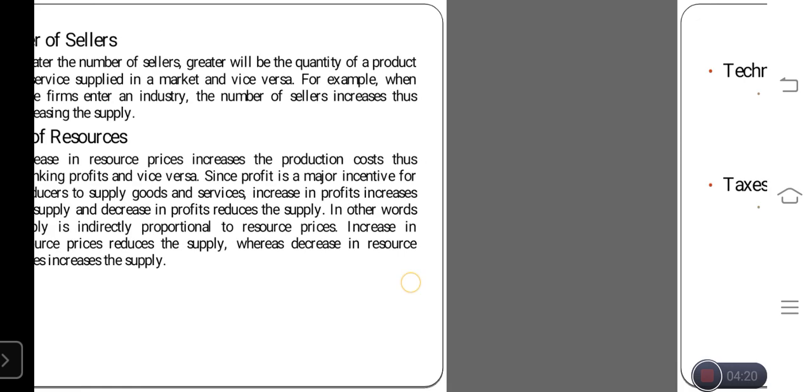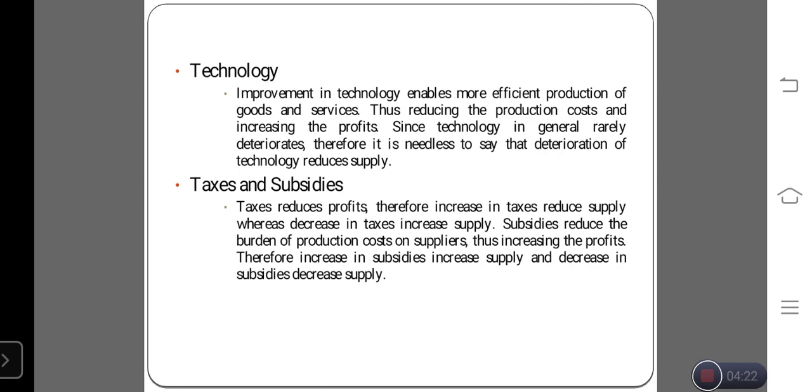The next, technology. The improvement in technology enables more efficient production of goods and services, thus reducing the production cost and increasing the profit. Since technology rarely deteriorates, it is needless to say that deterioration of technology reduces the supply.